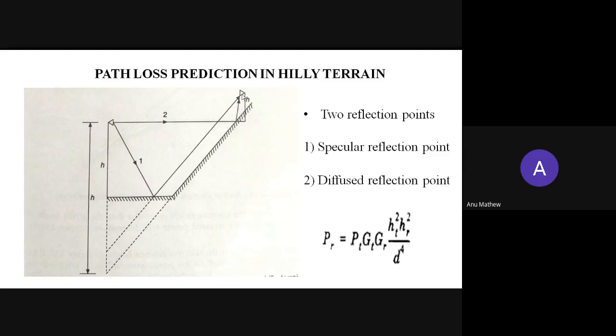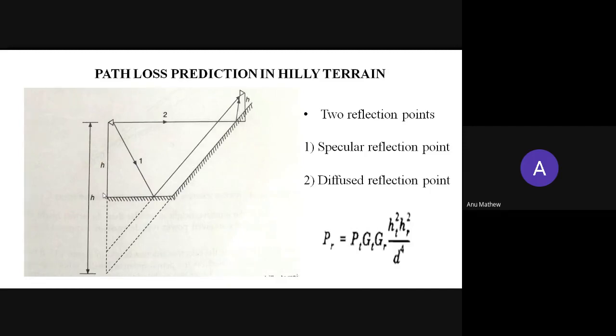Okay. So in order to find the reflection points, the transmitter is connected to the image of the receiver, and the receiver is connected to the image of the transmitter. Here we are connecting to the image of the transmitter and receiver.